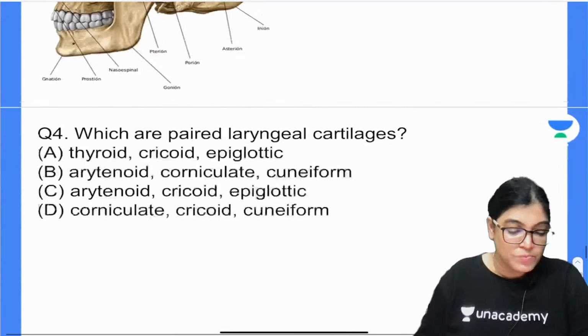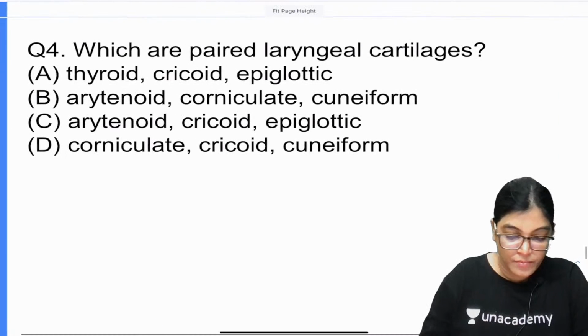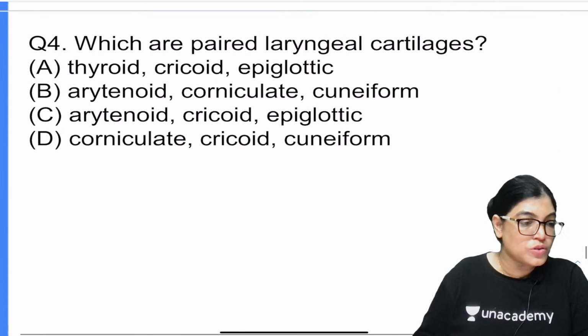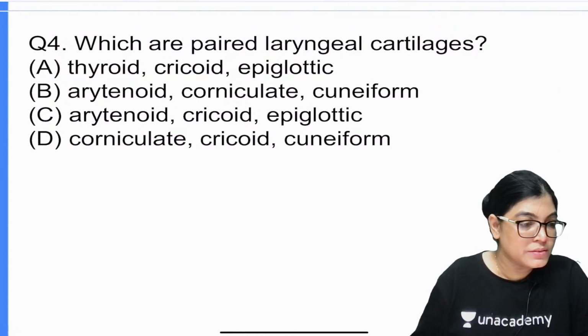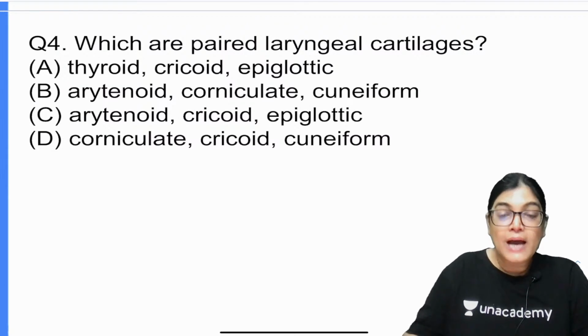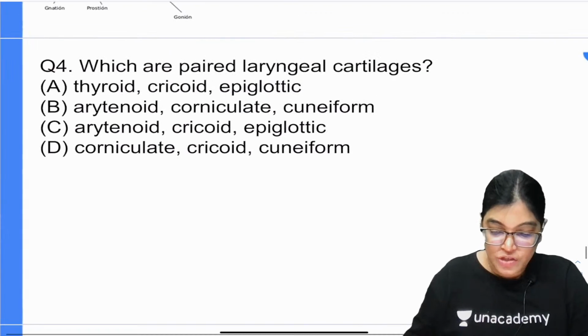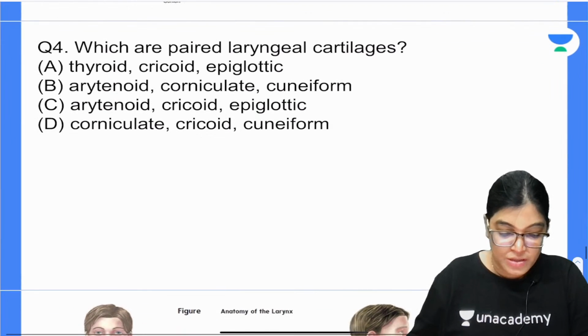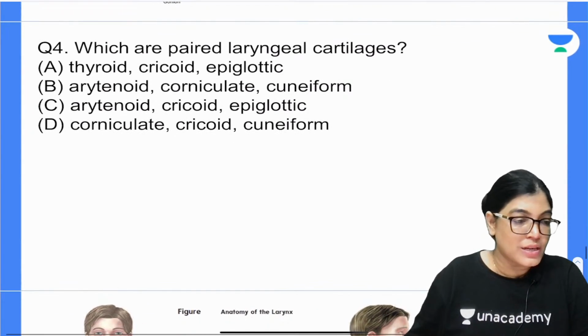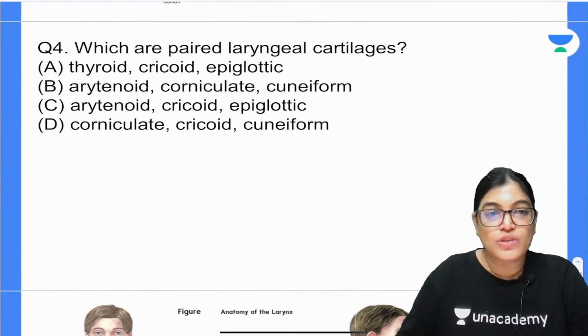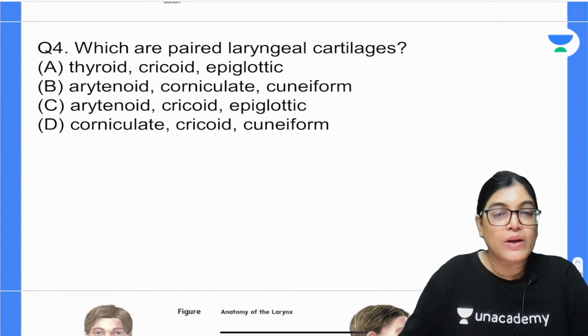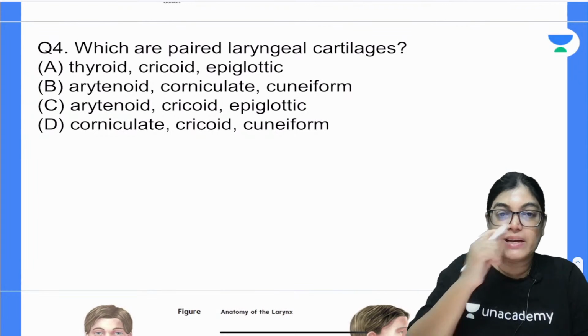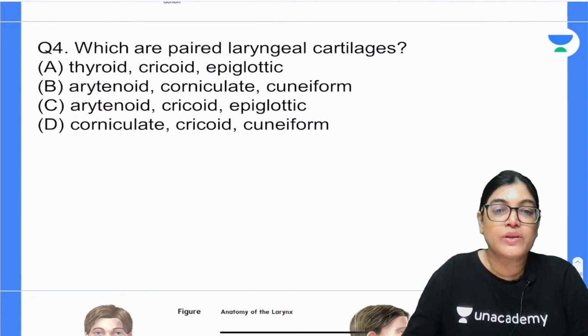Okay, so let's move on to question number 4. Which are the paired laryngeal cartilages? Options: thyroid, cricoid, epiglottic; arytenoid, corniculate, cuneiform; arytenoid, cricoid, epiglottic; corniculate, cricoid or cuneiform.